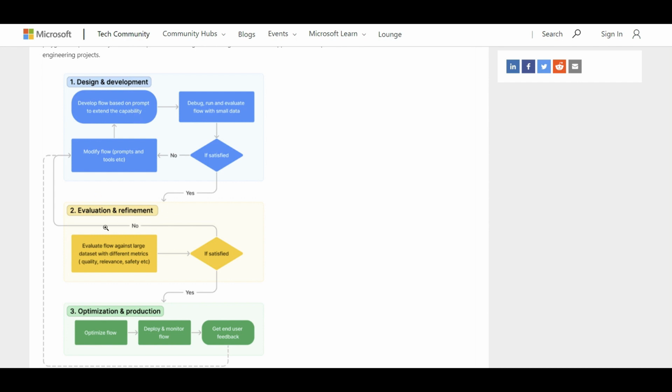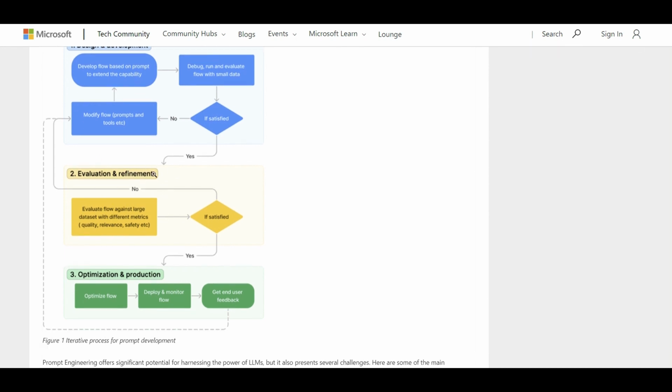Second, if you pass this stage and you come to the evaluation stage here, you need to build your custom solution to test this flow with a bulk test. So for that product company use case, I have to come up with multiple questions that a user might ask for specific shoes or specific products, specific clothes, and then check what a potential answer would be, and then figure out how my prompts or the flow of prompts are getting the output based on my requirement. Am I satisfied with these several scenarios, not just one or two, or not? Then that's going to be another custom thing you need to build.